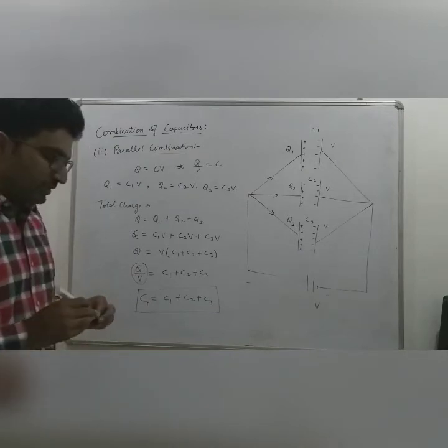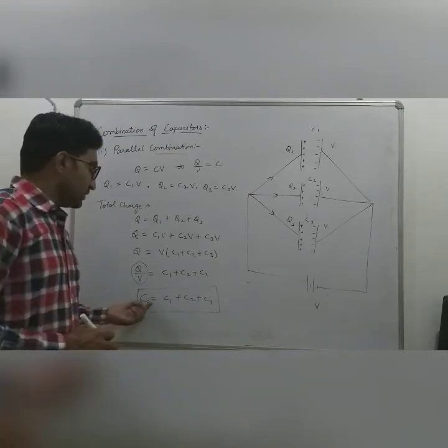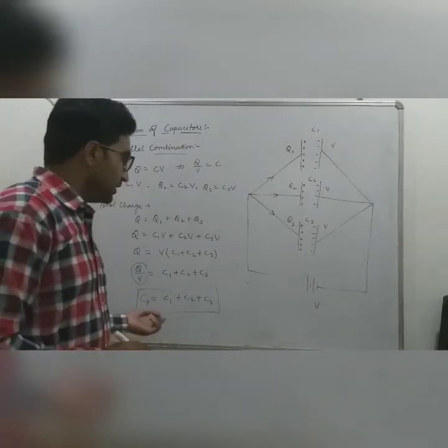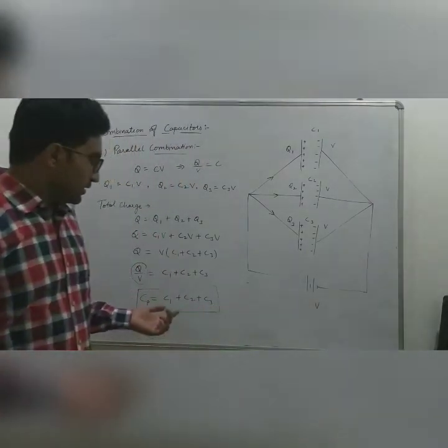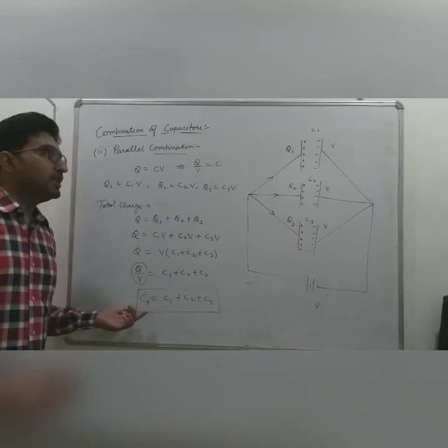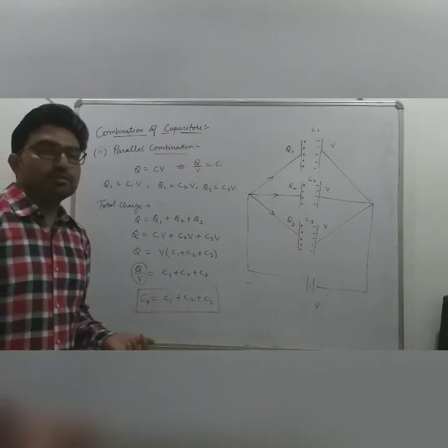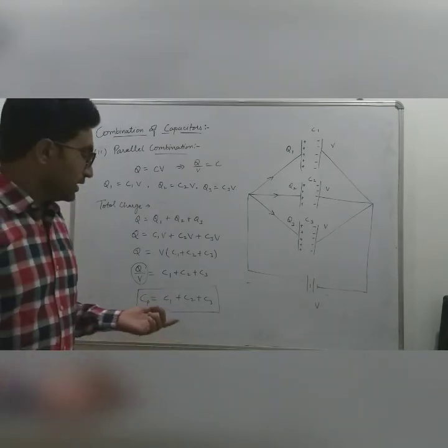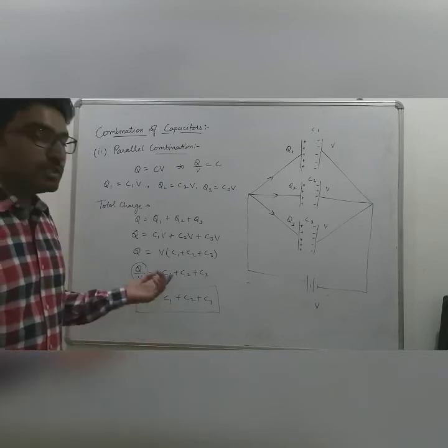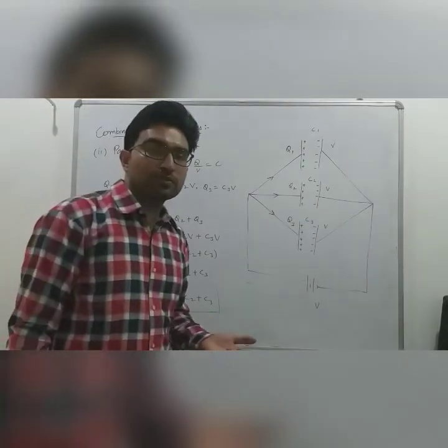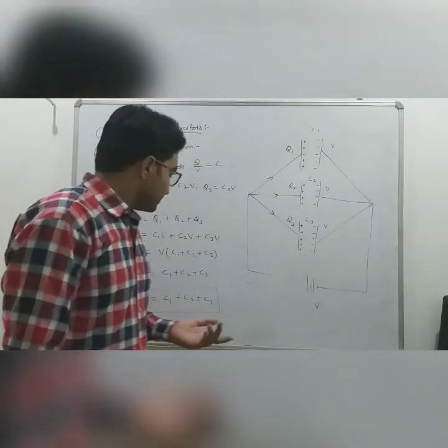Here Cp represents the capacitance in the parallel combination. From there we concluded that the capacitance in the parallel combination will be equal to the sum of the individual capacitances of the capacitors.